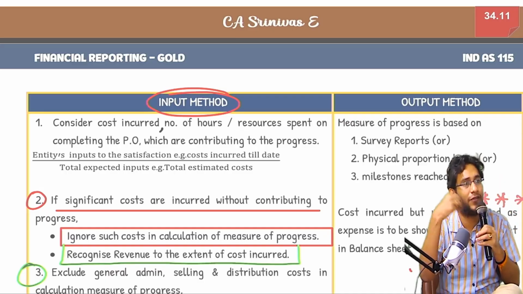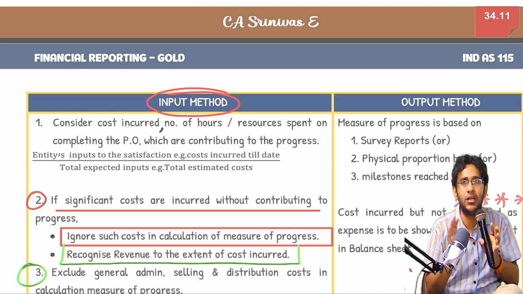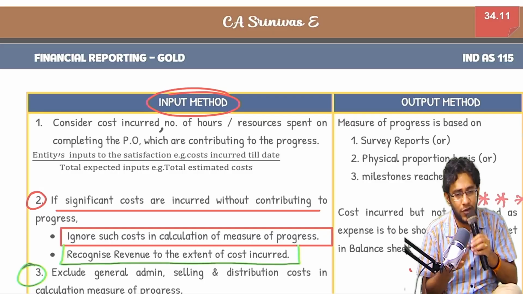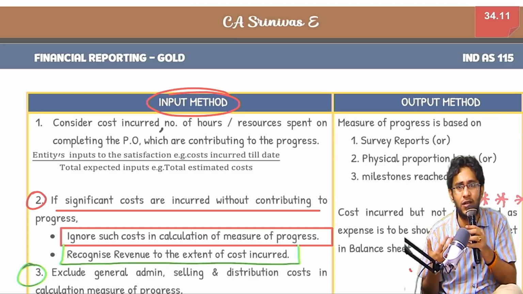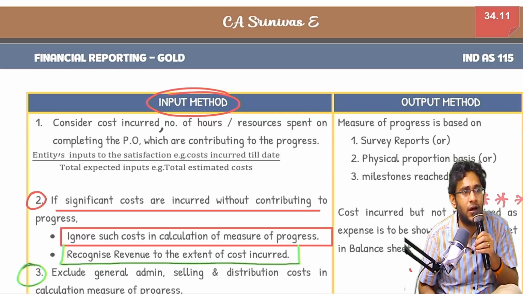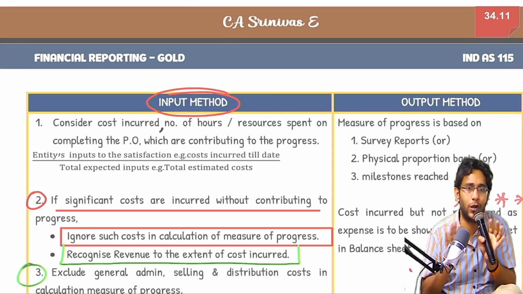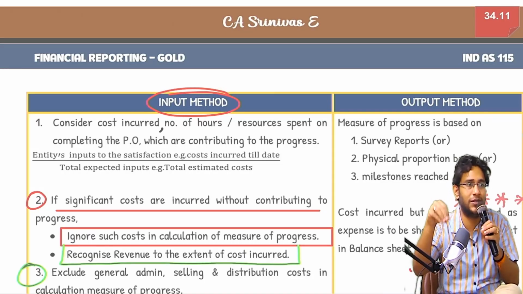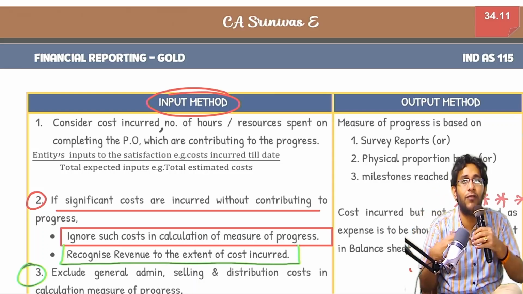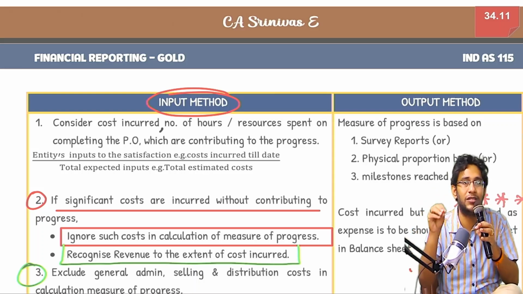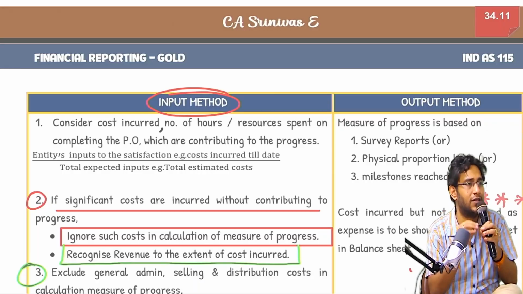Like that, number of hours spent also you can see. For finishing a project, I have to spend 200 hours. For finishing FR class, I have to take 250 hours. By my balance sheet date, I already finished 100 hours of the class. 100 by 250, 40% work is over. Are you understanding, sir? Input based means how much we are putting into the contract for fulfilling the PO. Based on that, if you measure the progress, it is called input method.